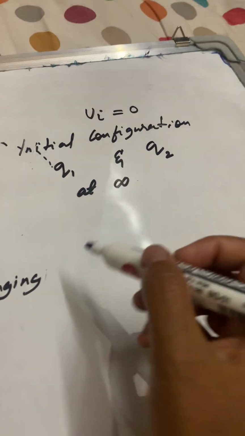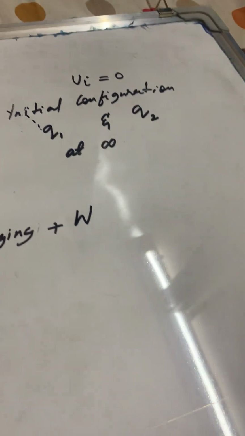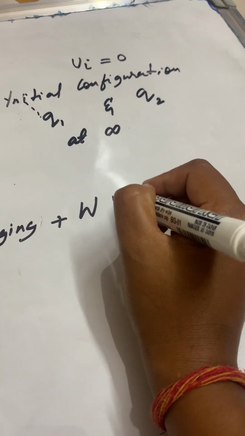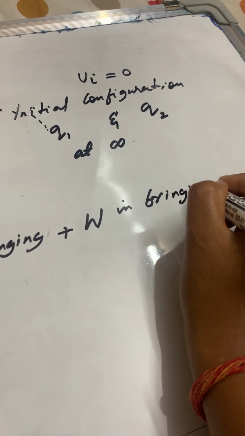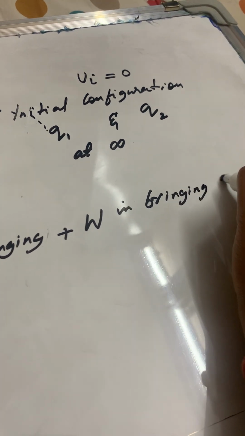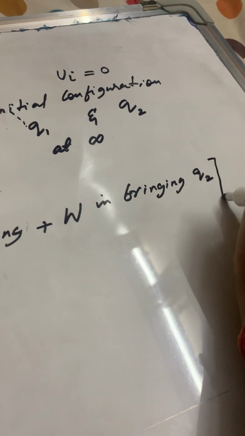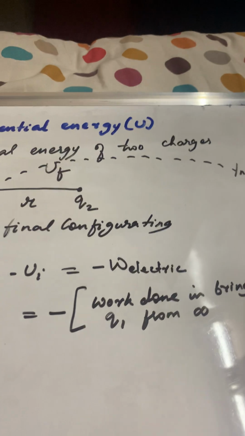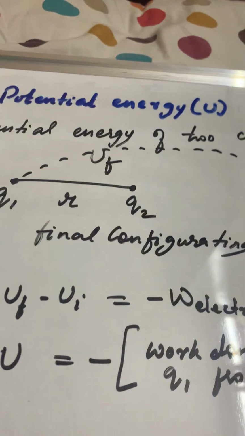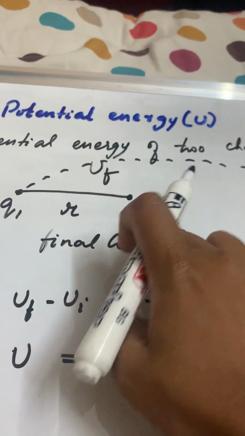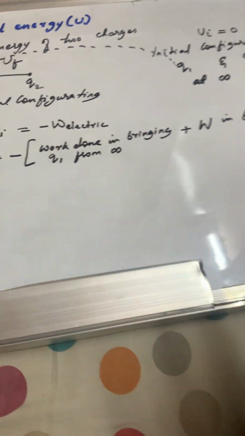Another work done, let me write it as W, in bringing q2. So these are the work done. If I compute the work done for bringing q1 and for bringing q2, then the potential energy is the negative of that.